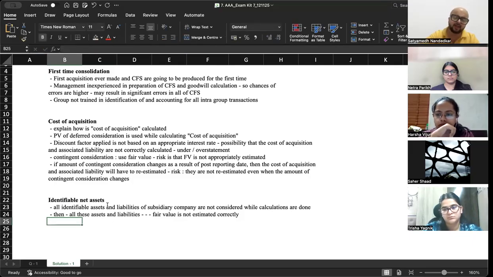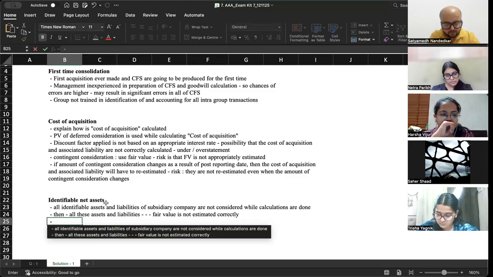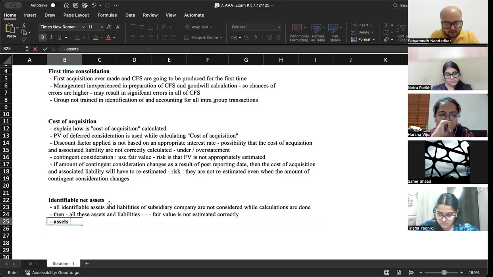What will happen because of that? Again, there could be under or overstatement of the goodwill figure, but before that, assets like internally generated brand name in this case. Okay.